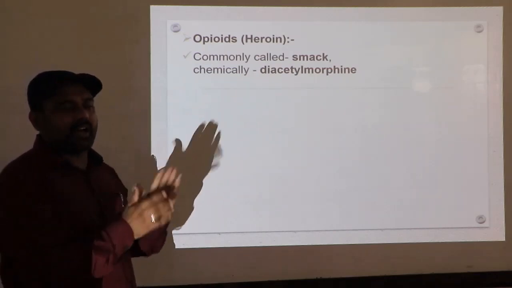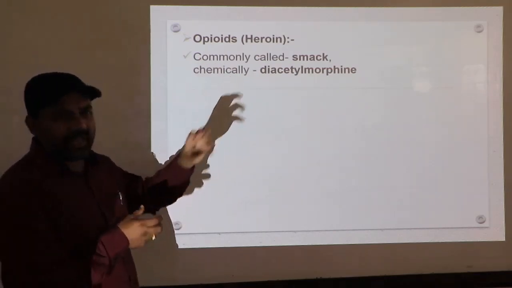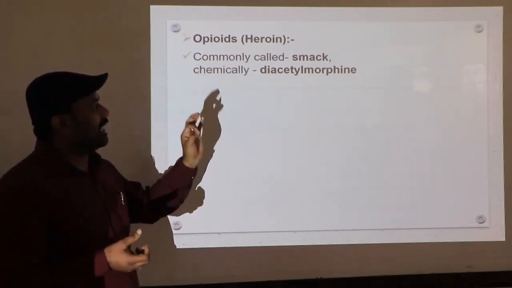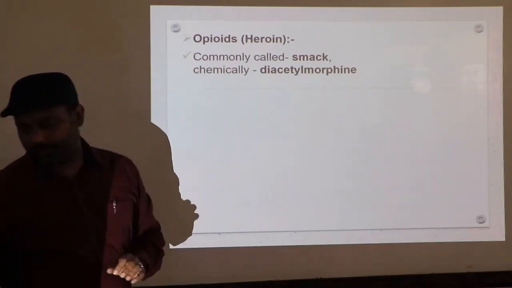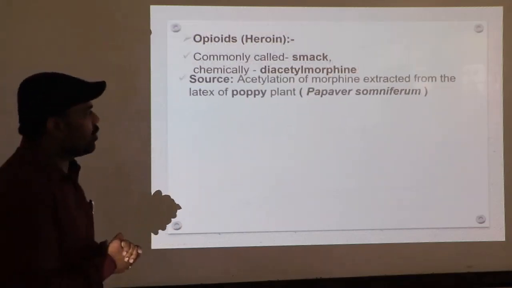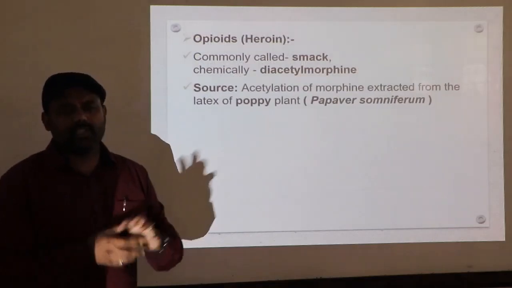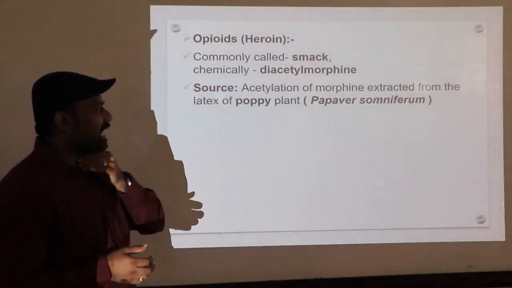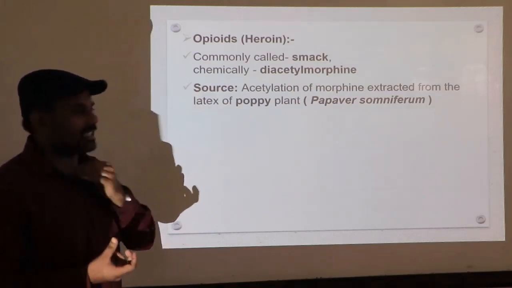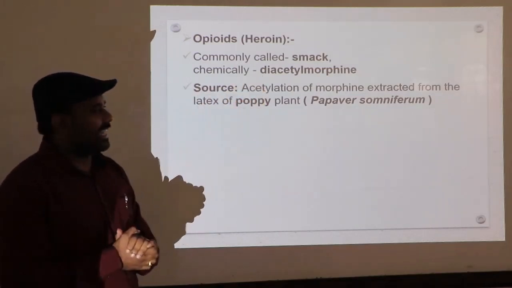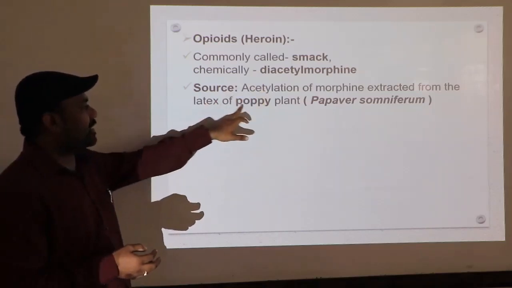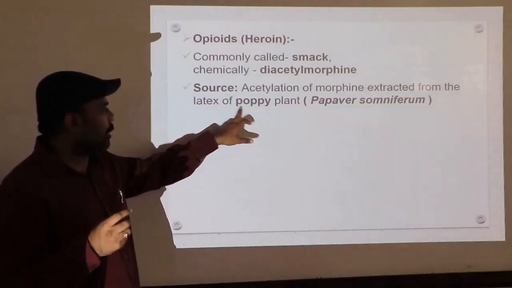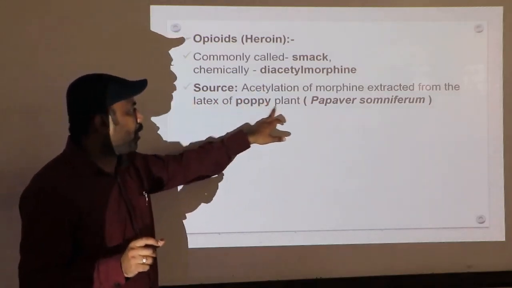The source means from where it is extracted: the source is acetylation of morphine, extracted from the latex of a part of the plant called the poppy plant.